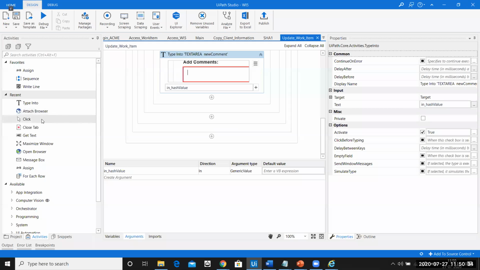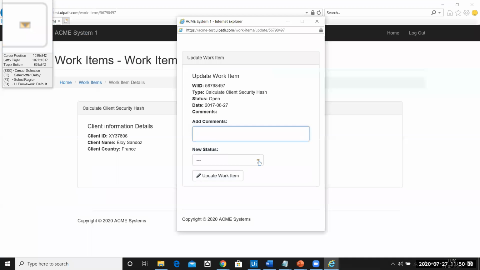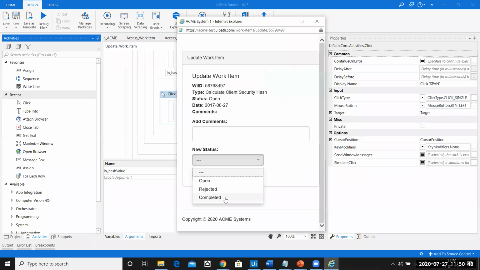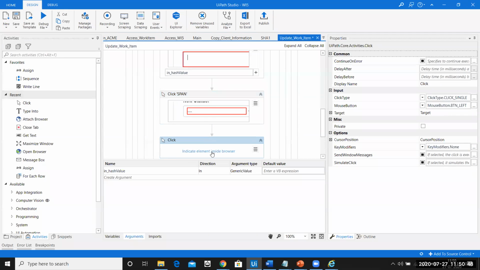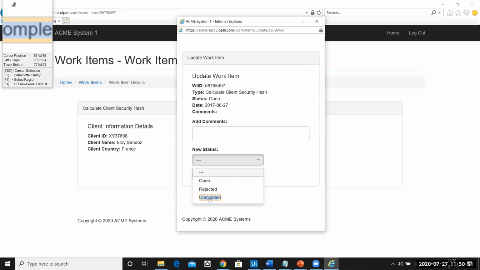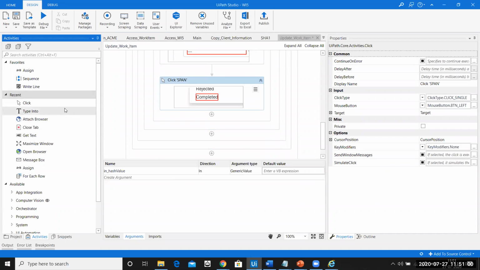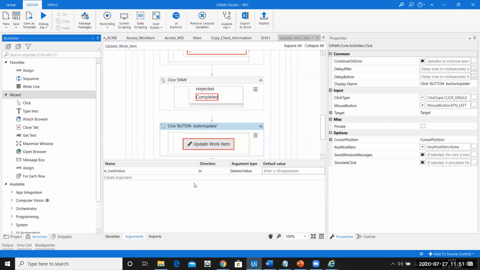After that, I need to perform some click activities because I need to mark it as complete, right? So I'll just click here. So first click is for this, and then another click here. So I'll again do a click activity, and then I'll do it for completed. There you go. So it's completed, and the last thing we need to do is click on update work item. So we'll do another click activity over here. I'll say click on update work item.